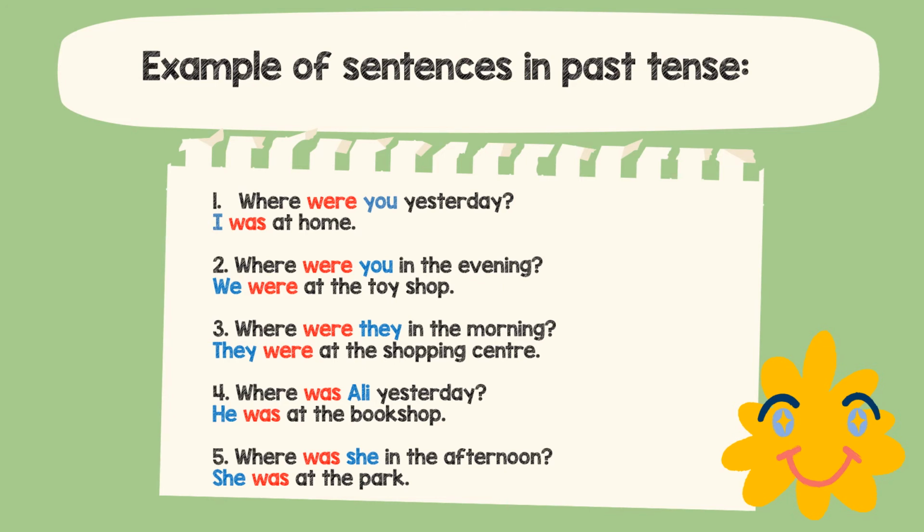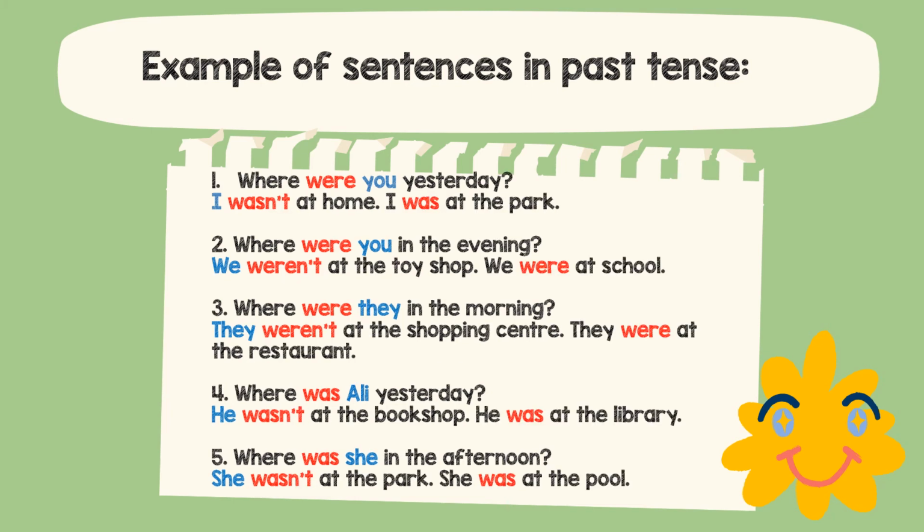Now look at the example. This one, we use were and was di bahagian in the middle of the questions. Di bahagian tengah ayat ataupun soalan. We are going to use was and were. Kita boleh juga guna was dan were di bahagian depan untuk bertanyakan pendapat. To ask about opinion. Now this we use weren't and wasn't sentences.